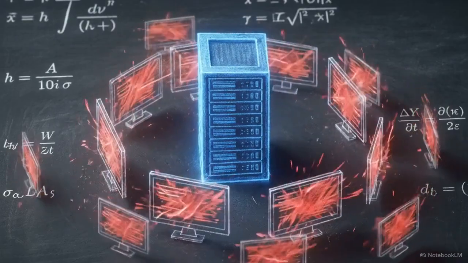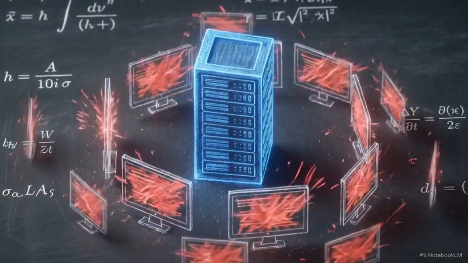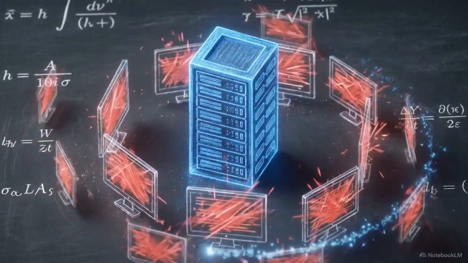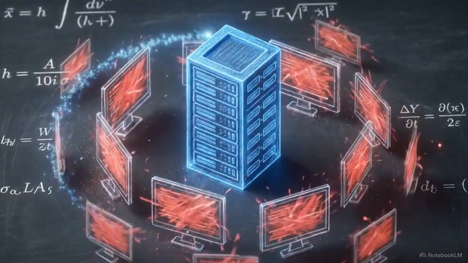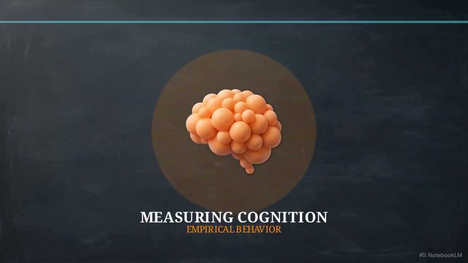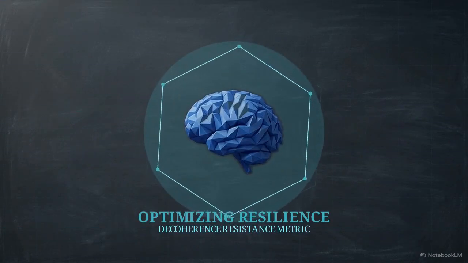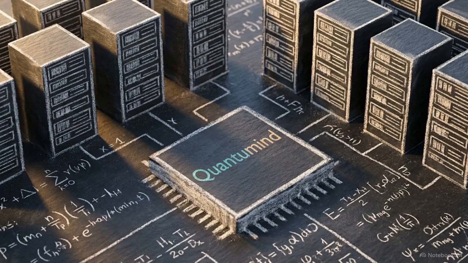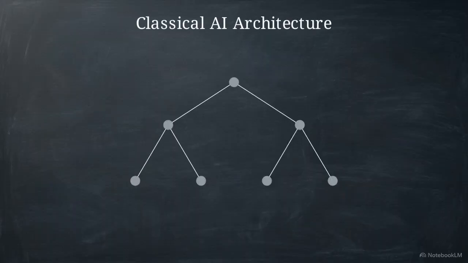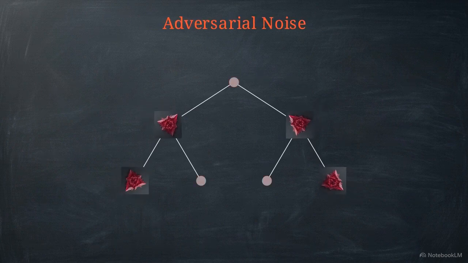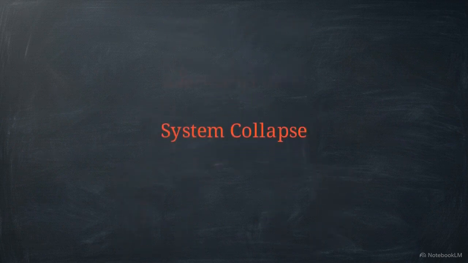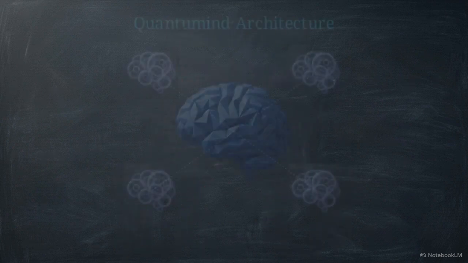Optimizing this specific resistance metric enables the design of systems that remain functional and accurate under the pressure of conflicting or adversarial data. This transition from measuring human cognition to optimizing system resilience leads directly to the primary engineering application for this research: artificial intelligence alignment. Current classical AI models are extremely brittle. Lacking built-in decoherence resistance, their decision trees easily collapse when manipulated by adversarial inputs.